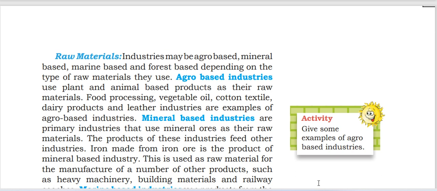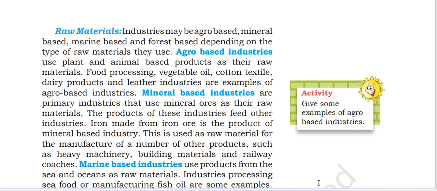Agro-based industries use plant and animal products as their raw material. Food processing, vegetable oil, cotton textile, dairy products and leather industries are examples of agro-based industries. Mineral-based industries are primary industries that use mineral ore as their raw material. The products of these industries feed other industries. Iron made from iron ore is the product of a mineral-based industry.